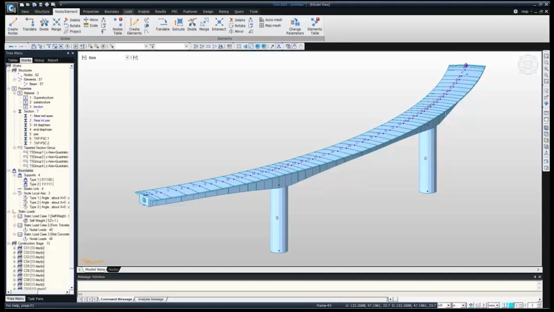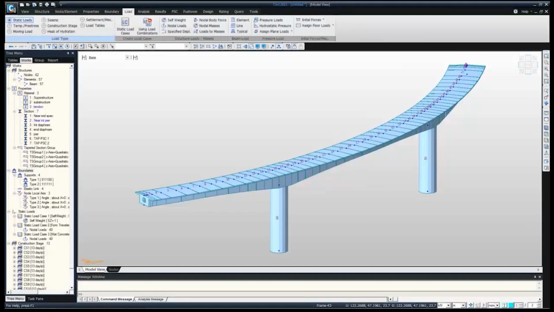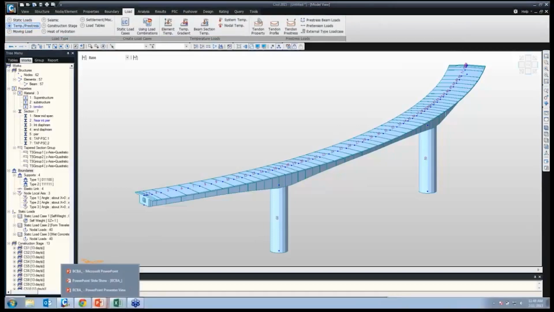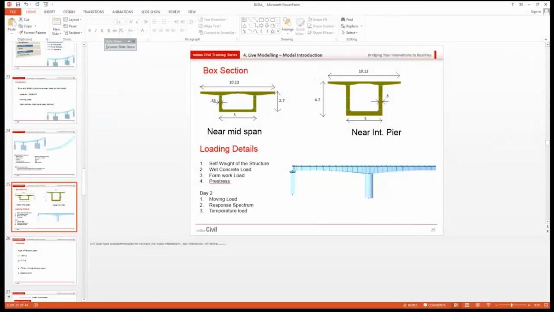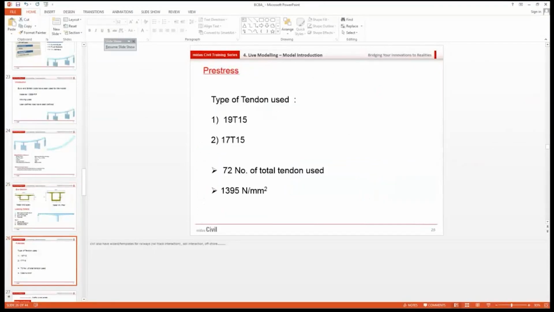Again, we can go to the load, temperature pre-stress, and then tendon property. If I show here, this is our pre-stressing. This is the type of tendon used: 19T15 and 17T15, total 72 in number, and the pre-stressing force of 1395. As it will take time, we are not going to input all the 72 tendons. We are just going to show you 2 or 3 tendons. Then finally we have the pre-done model with a total of 72 tendons, so we will see that one.